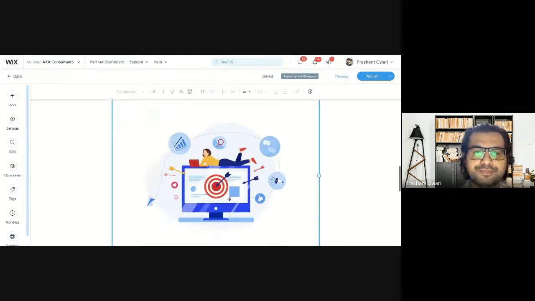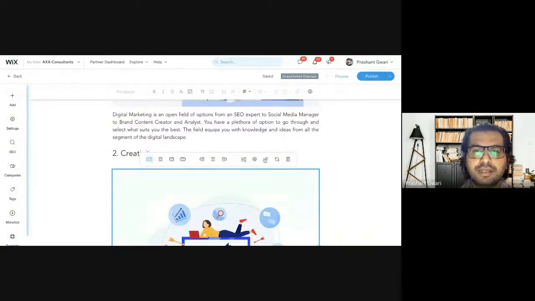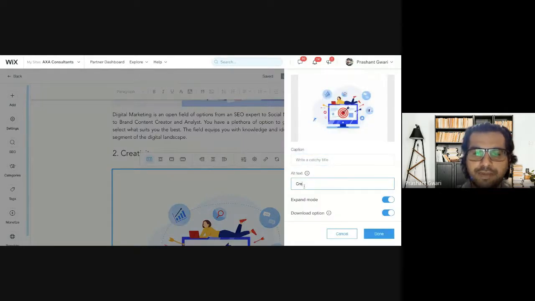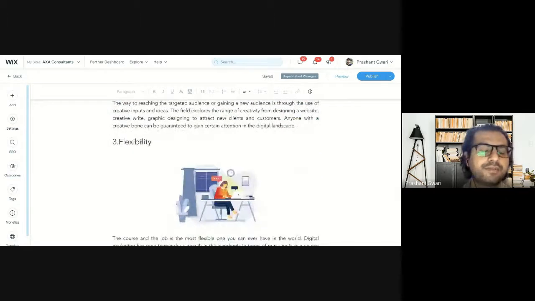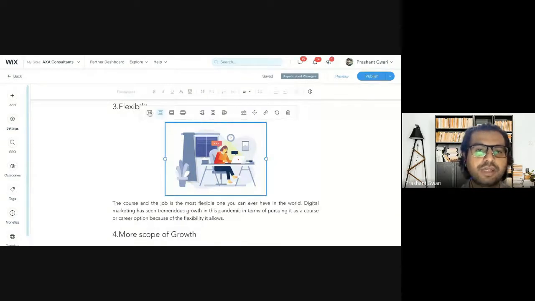Again, I will type here the image alternative text, let's say I will type the same heading, creativity, as an alternative text like this. And same thing after this paragraph, I will write another subheading which is H3 heading, H2 heading, sorry. Then the image, I will choose the right proper size.